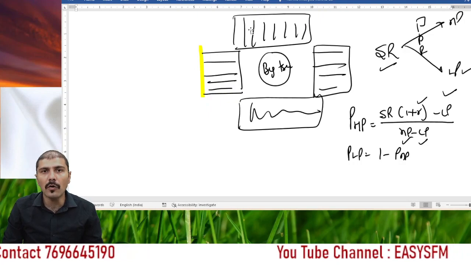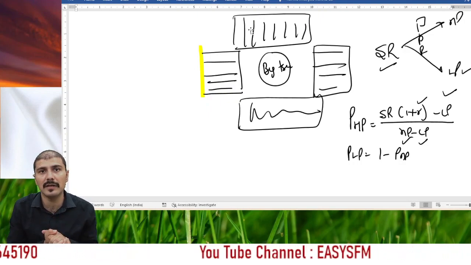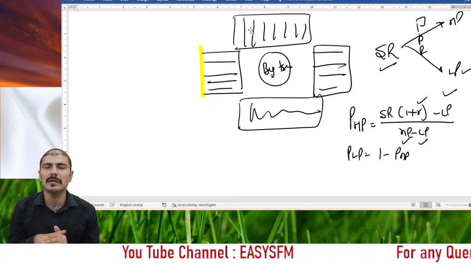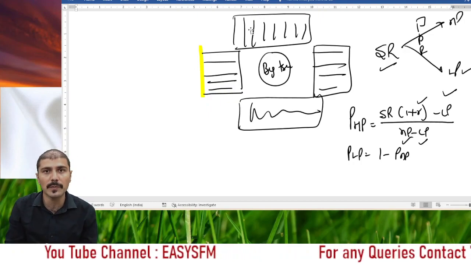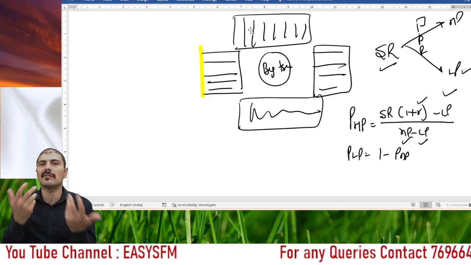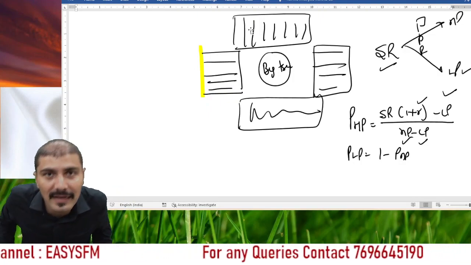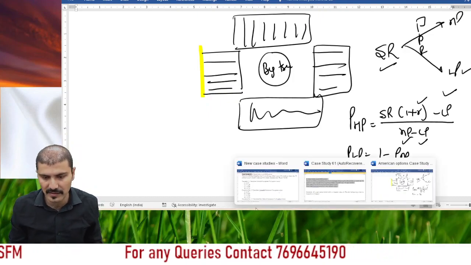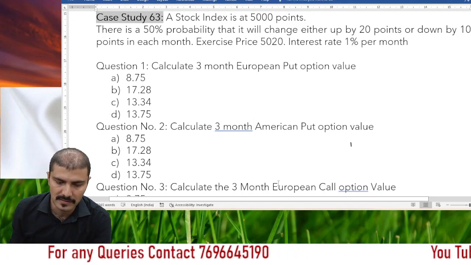And how these questions are going to be solved if the interest rates are given. First we will try to solve that for a European put option, and then afterwards we'll solve it for an American put option. For the call option, that will be your homework to practice, right? So please understand very carefully what the question is. Let's first read the question out. The question looks like this.